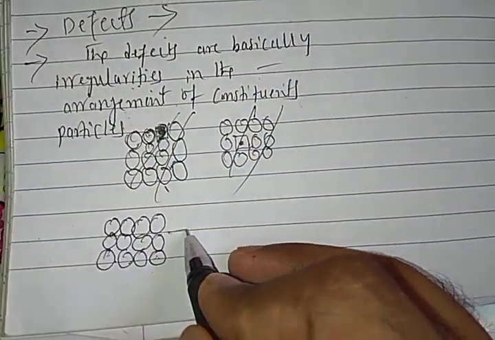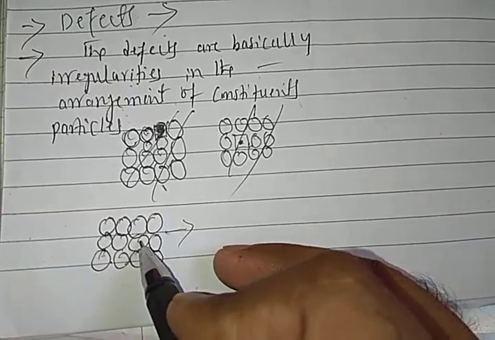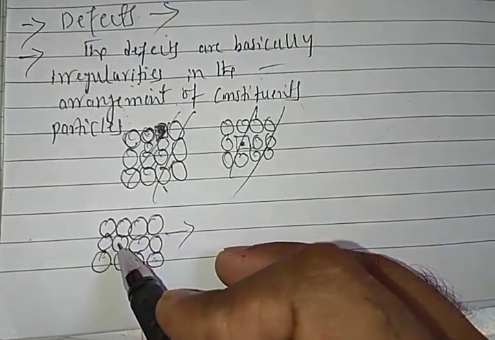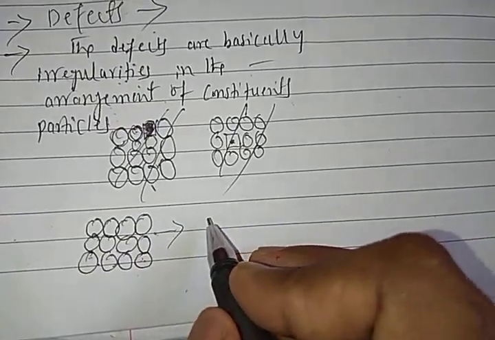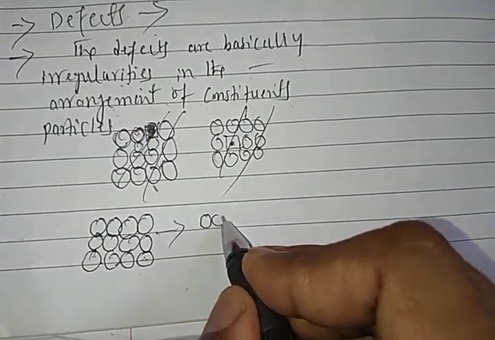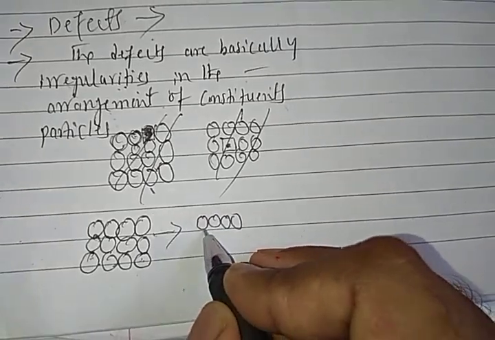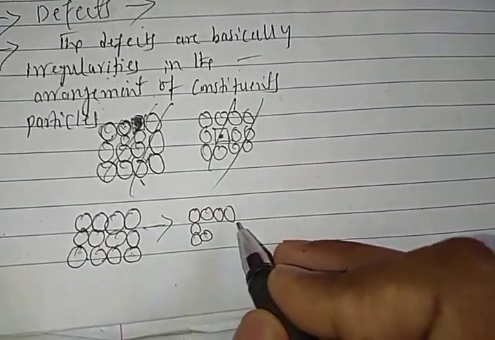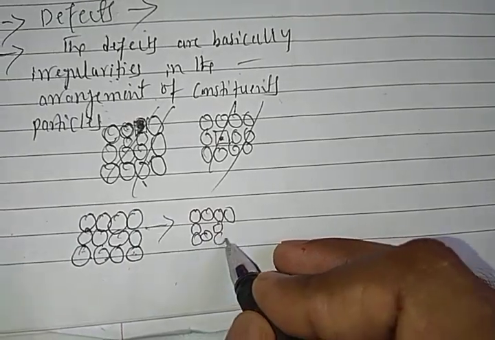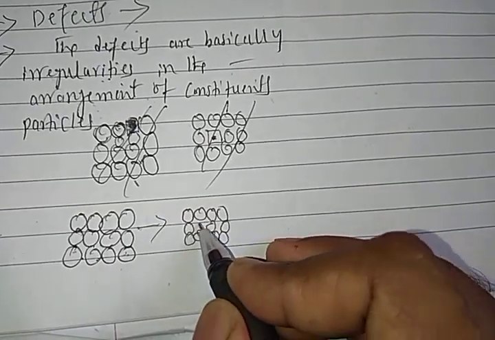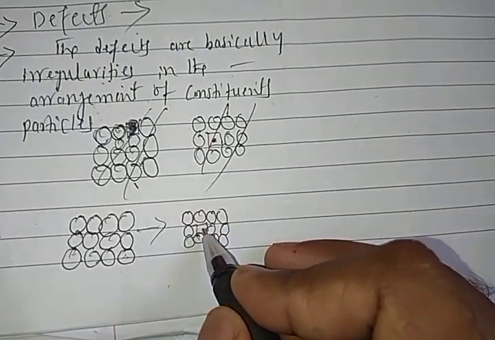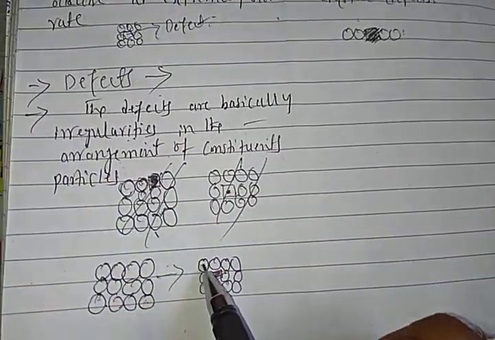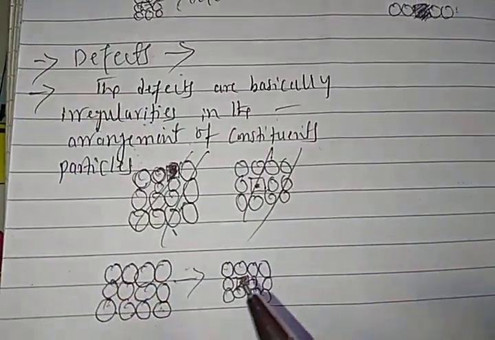Irregularity means that in the constituent particles, we remove the central part or the corner part, any one atom, a central atom or a corner atom, from this crystal. After removing the central or corner part, a vacancy, an empty space, develops here. This empty space we call a defect. Right, students, this empty space we call a defect.